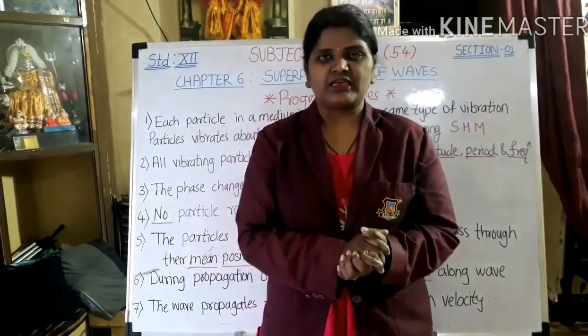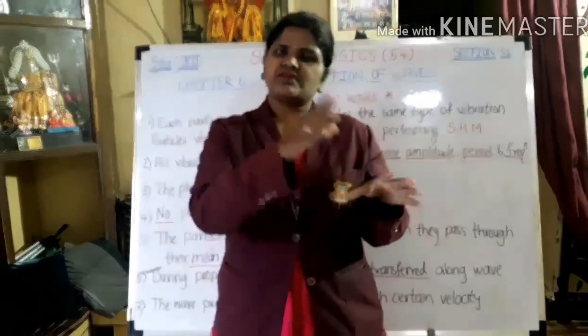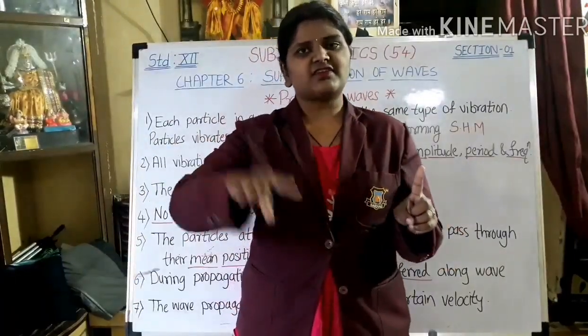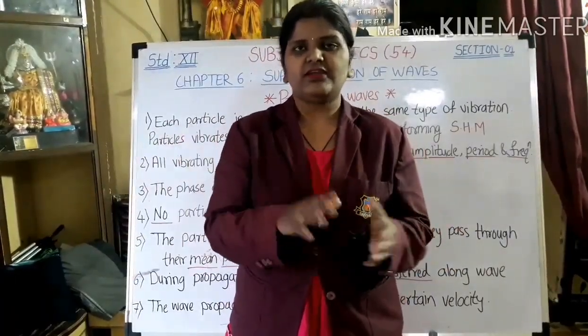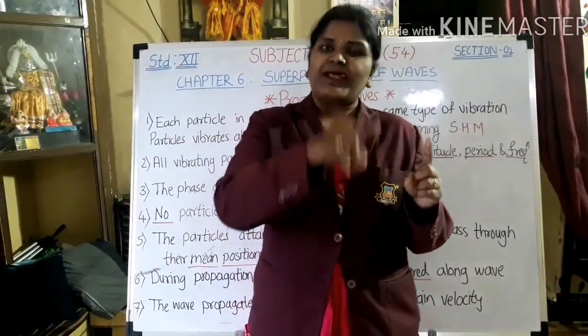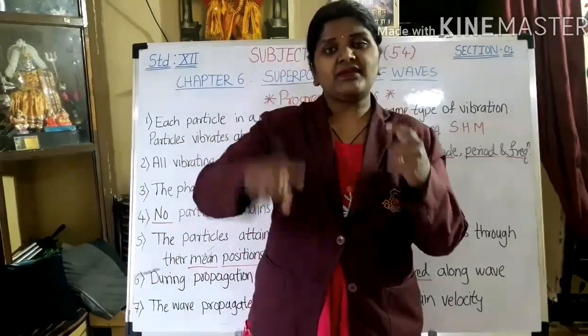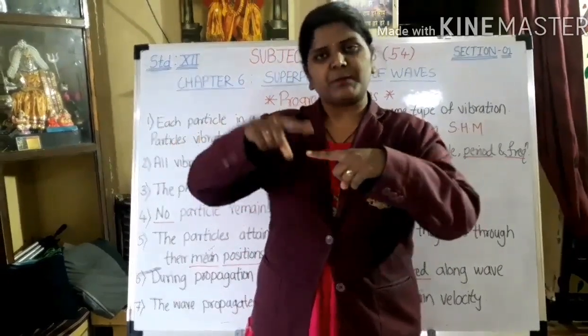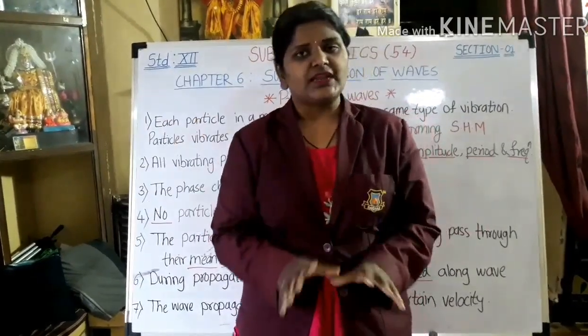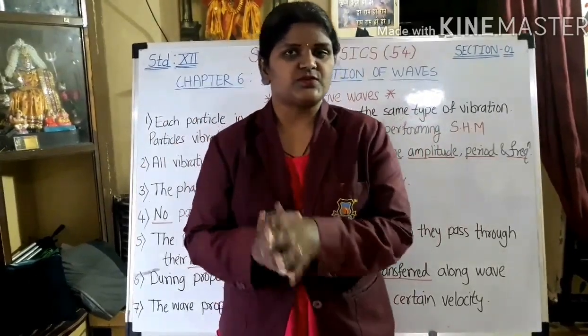I will explain again. Suppose we are considering any kind of wave, it consists of a number of particles. When the particles inside the wave vibrate perpendicular to the direction of propagation, such waves are known as transverse waves.